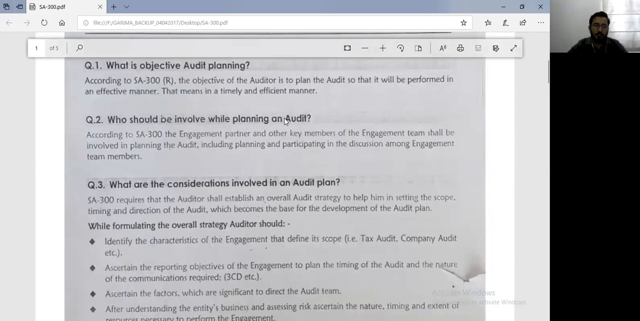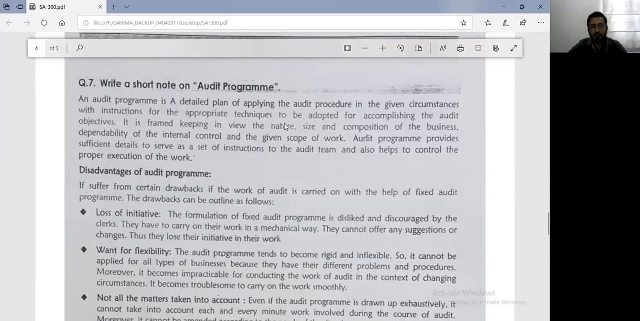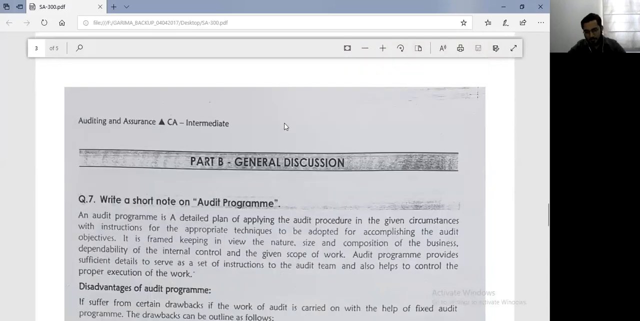This brings you to the end of the technical part of audit planning. Then we move to the general discussion on audit planning, where we first understood the meaning of the term audit program. Audit program is nothing but a detailed plan. A detailed plan for what? For how will we apply the audit procedures in the given circumstances. An audit program will give you 2 important things. It will give you a set of instructions that these things you have to check and in this manner you have to check them. And it will also give you appropriate techniques that you will adopt for accomplishing your audit objectives.